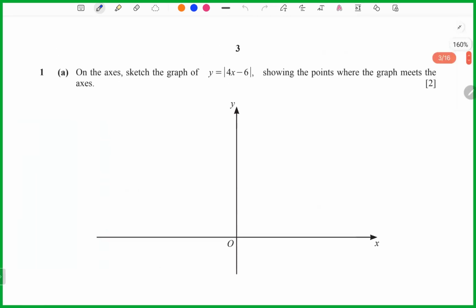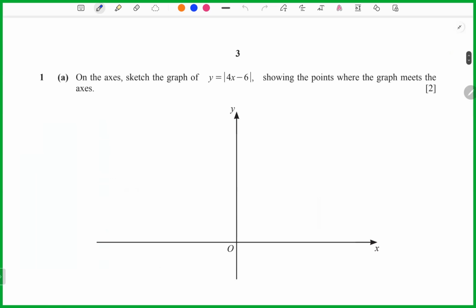Question 1, you need to sketch the graph of a modulus function. On the axes, sketch the graph of y equals modulus of 4x minus 6. Show the points where the graph meets the axes. So how do we sketch? First we need to find the x-intercept. We take 4x minus 6 equals 0, so 4x equals 6, and x equals 3 over 2.